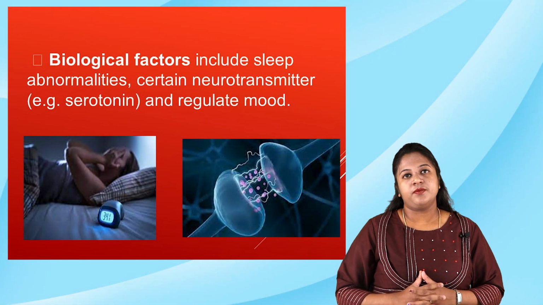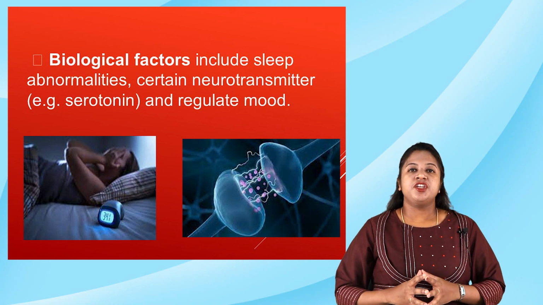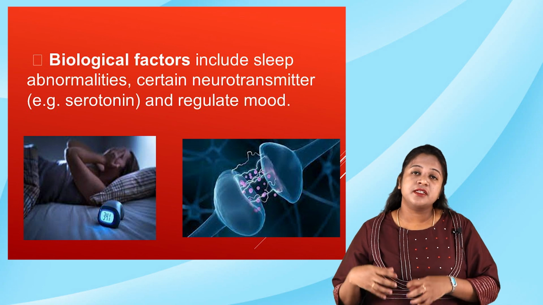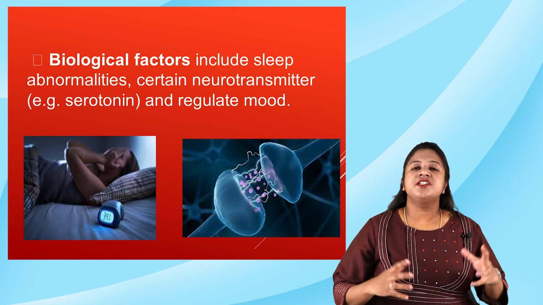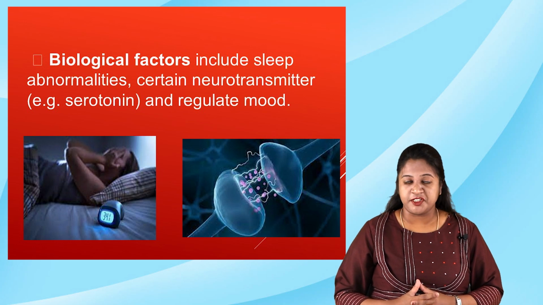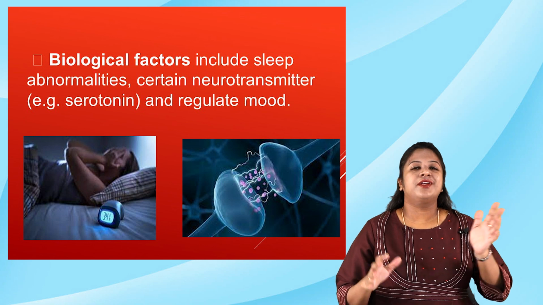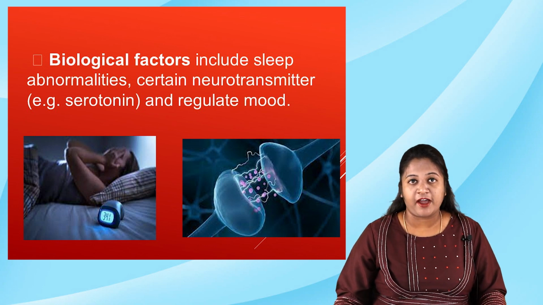The next factor contributing to dysthymia is biological. The biological factors include disturbances in sleep, if the person is experiencing any kind of sleep disorder, and disturbances in neurotransmitters, especially serotonin abnormalities, and also the regulation of mood. So that is about the biological factors.